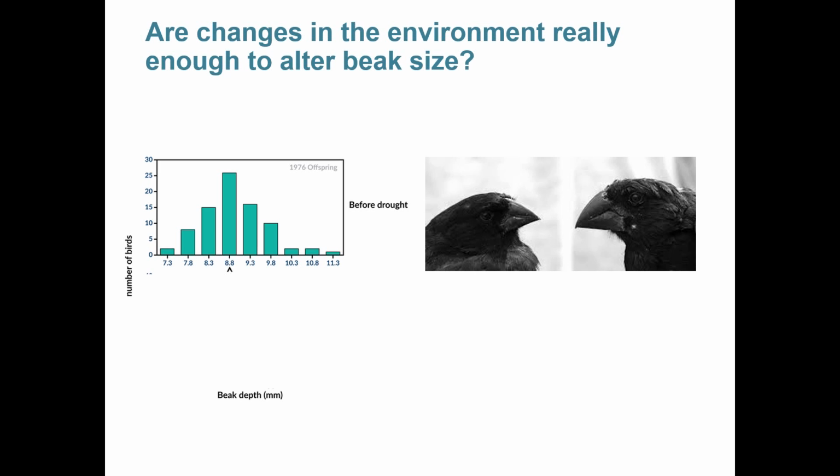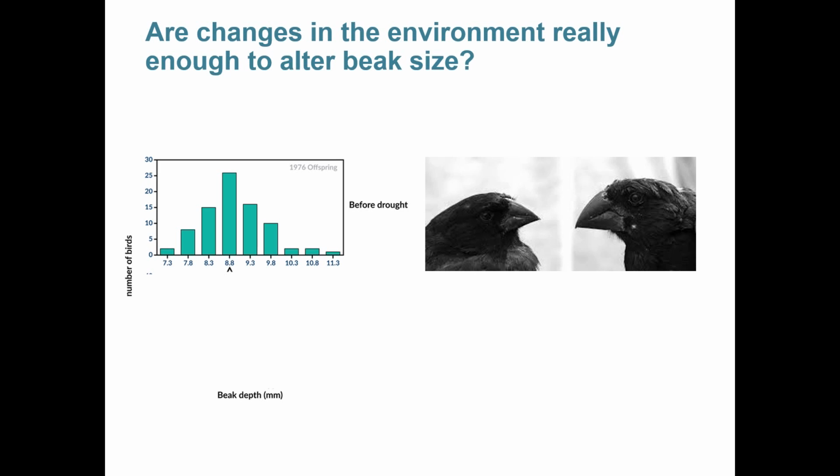It might not seem like a big difference, but the birds in the pictures on the right have beaks at the two extremes, with the bird on the left having a 7 millimeter beak and the bird on the right having an 11 millimeter beak. This is an obvious difference. For an animal this small, several millimeters is quite a bit. After this data was taken, there was a drought in the Galapagos.